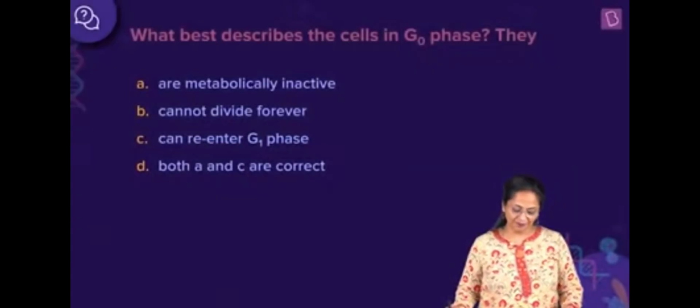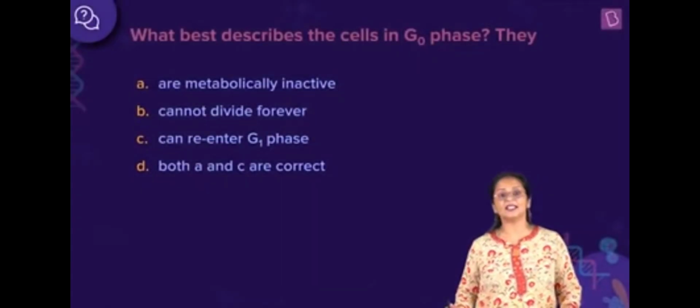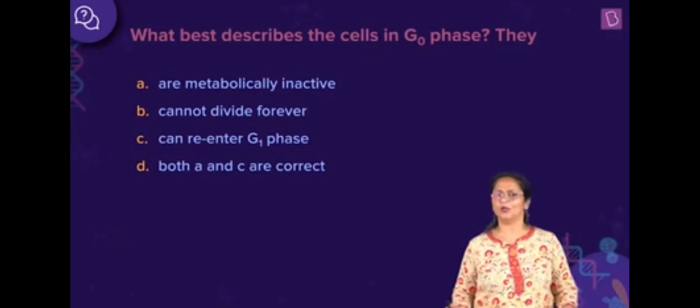Look at this question. What best describes the cells in G0 phase? They are metabolically inactive, cannot divide forever, can re-enter G1 phase. Both A and C are correct.